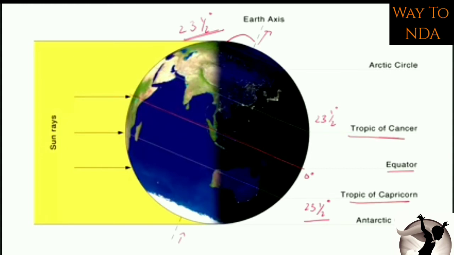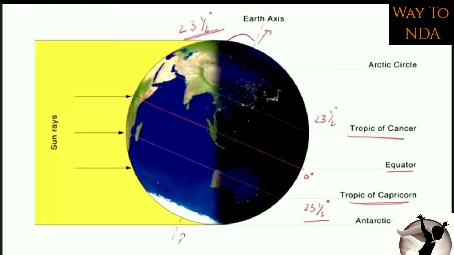So this is Tropic of Capricorn, equator, and Tropic of Cancer. These imaginary lines we have drawn on earth for our calculation, for our measurement, for everything. Now this equator is dividing, this is 0 degree,